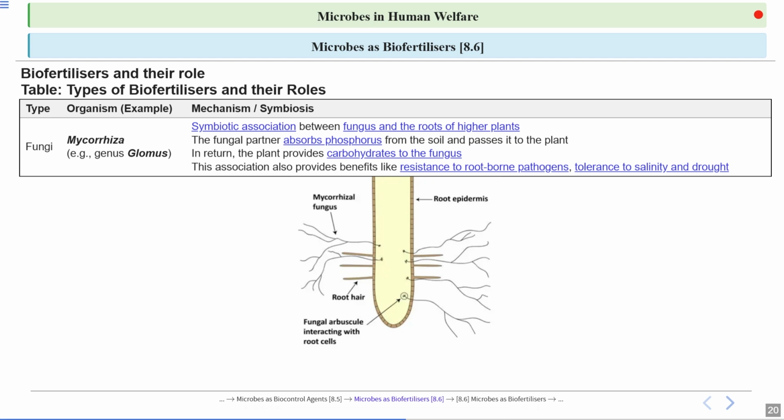In return, the plant provides carbohydrate to the fungus because the plant can photosynthesize. So the fungus is getting the organic compounds, and also getting shelter, a place to live. This association also provides benefits like resistance to root-borne pathogens, and tolerance to salinity and drought as well. In this image, you can see this is mycorrhizal fungus association. Myco means fungus, rhiza means roots. So fungus can form association with the roots of the higher plants.